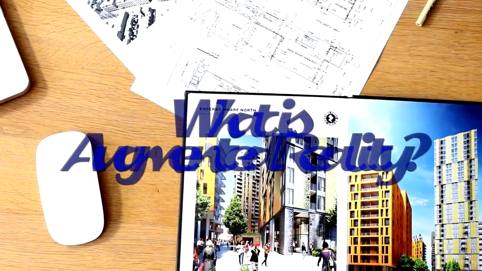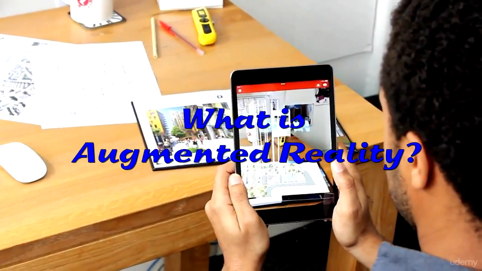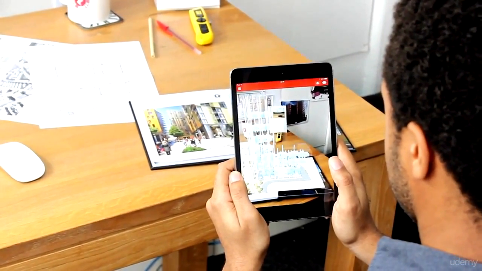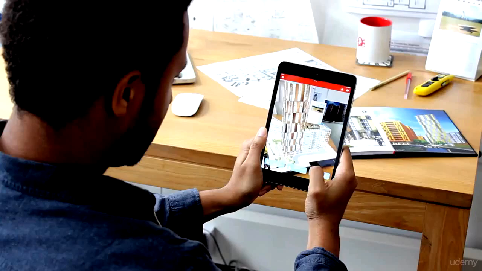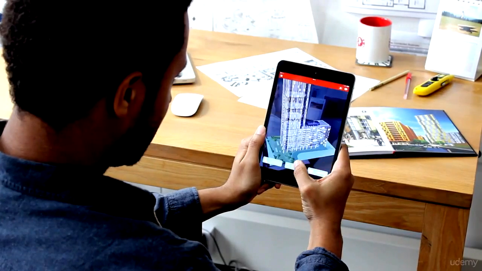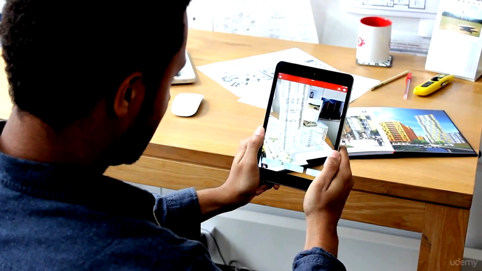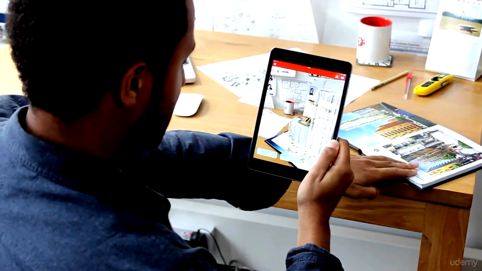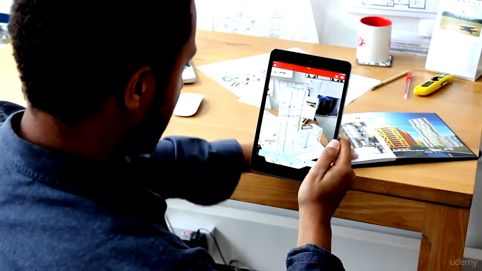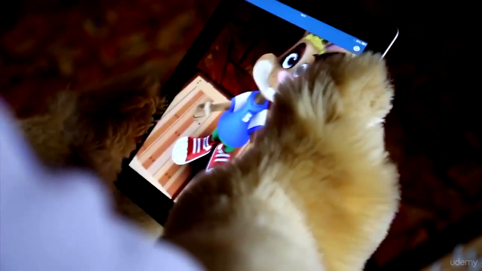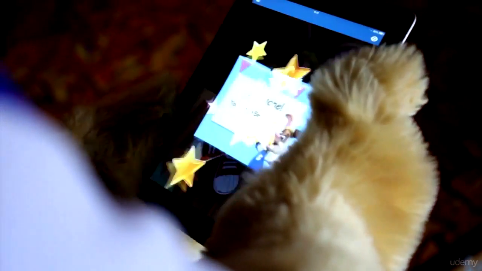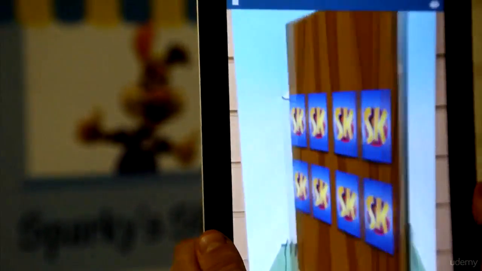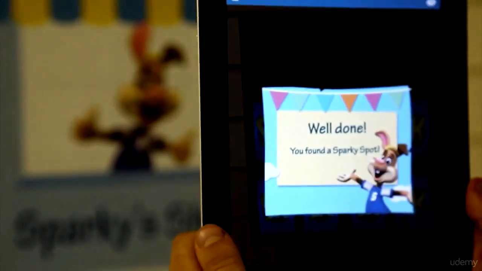What is augmented reality? Augmented reality, or AR, is a technology that takes the world around you, for example, the video from a camera or a head-mounted display, and adds virtual content on top, such that it looks like it's actually there in the real world. So you will be able to see the real world, but with virtual contents such as videos, images, and 3D animations superimposed on the view of the real world.